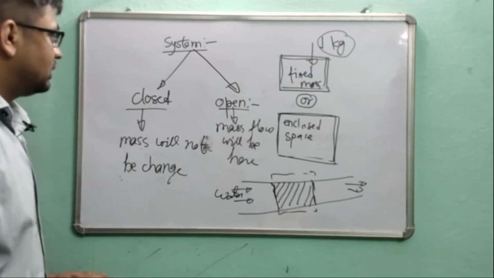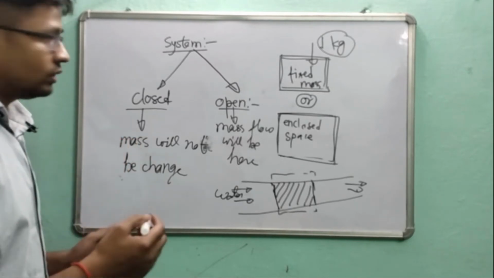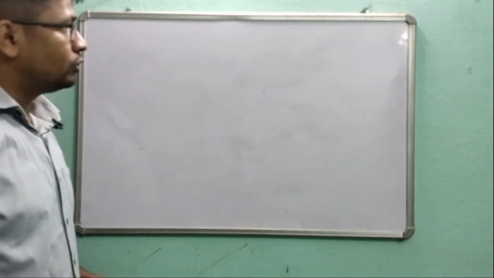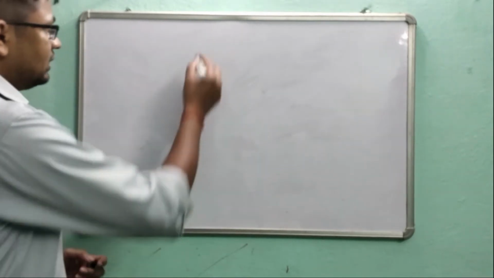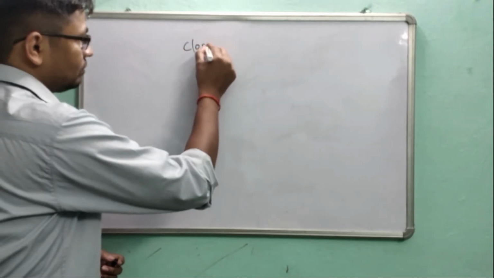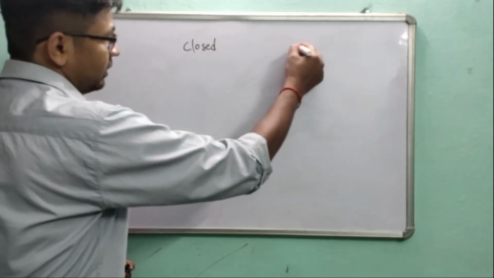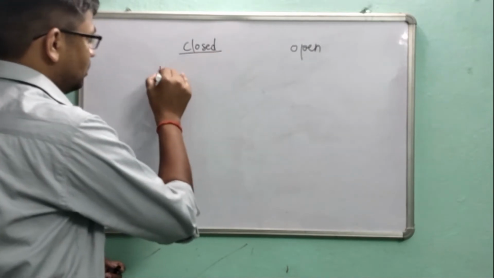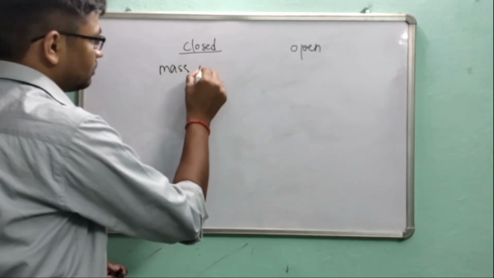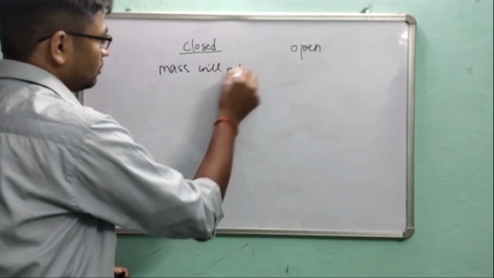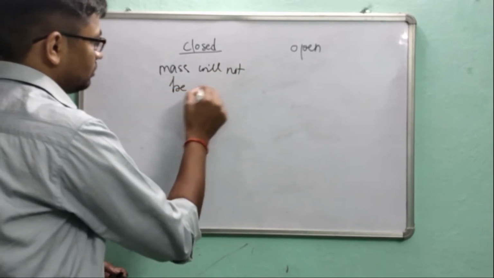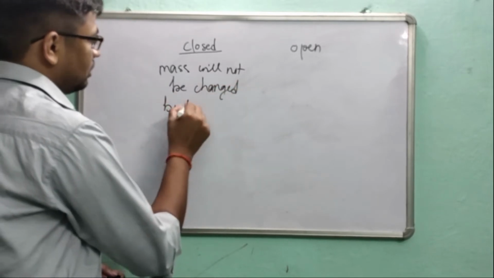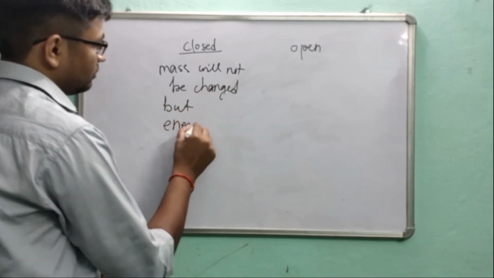Okay, let me first erase these things. I have told you that there are two types of systems: the first one is closed and the second one is open. In the closed system, mass will not be changed but energy will be changed.